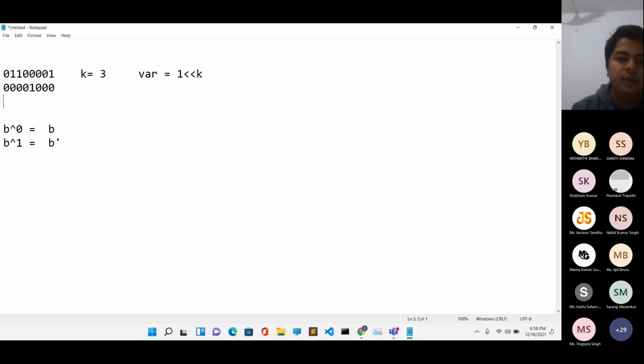Whereas at this position, whether it becomes 1 or 0 depends upon the bit value in the first number. If it is a 0, it gets inverted and becomes 1. And if it is originally 1, it becomes 0 because of this property, that B XOR 1 is always equal to B complement.